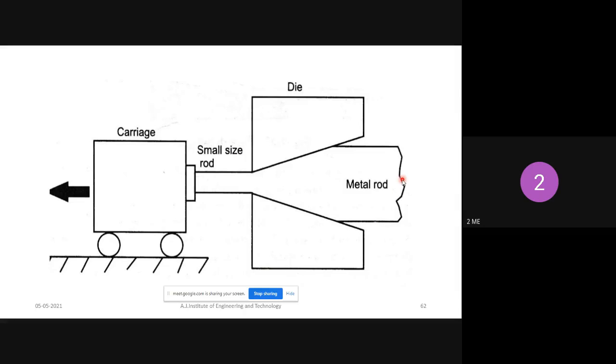The initial diameter of the rod is this much, and when the material is passed through this die, at the end it reduces. From 50 mm diameter to 10 mm diameter we can reduce with the help of the bar drawing process. Understood, right? The carriage is a device used to apply pulling forces to the metal. Any doubt?